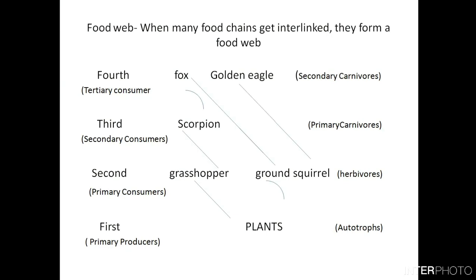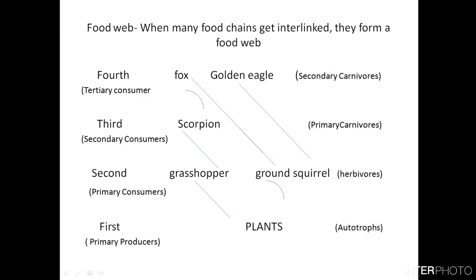So the grasshoppers may be further consumed or eaten by scorpions. This is known in the third level as the secondary consumers, or they are also known as the primary carnivores. One animal eating another animal is also known as a carnivore, but they come under the primary carnivores. Then the scorpions can be eaten by the fox, or the ground squirrel can be eaten directly by the golden eagle.